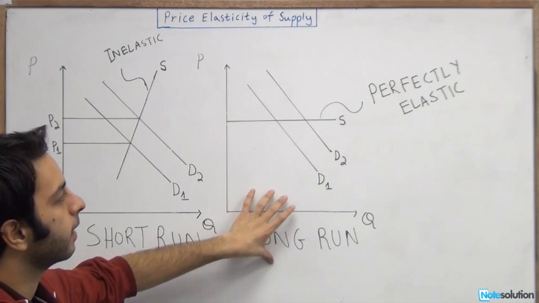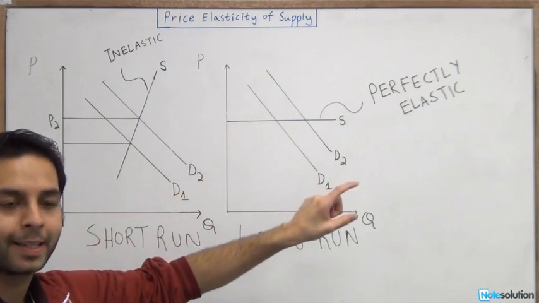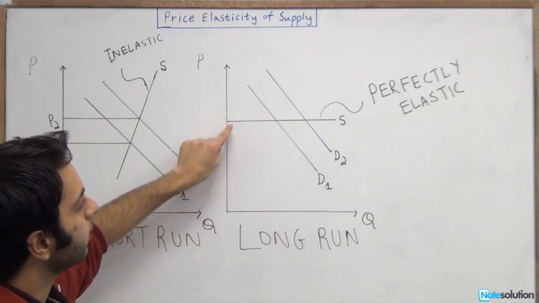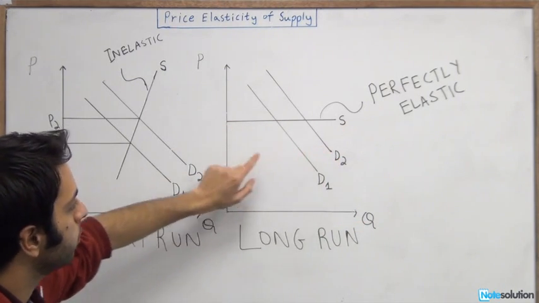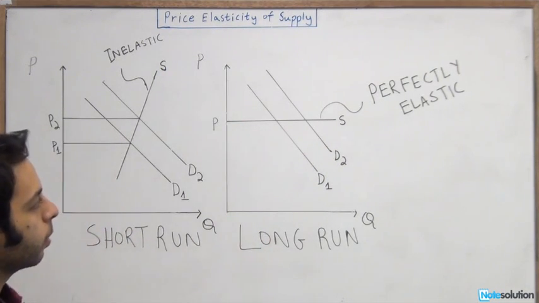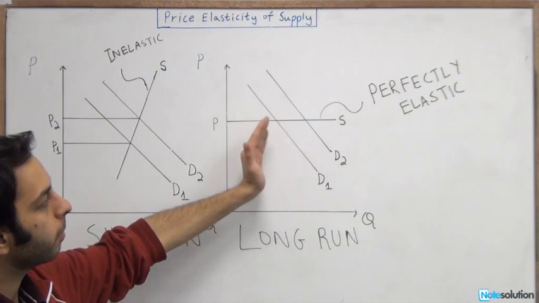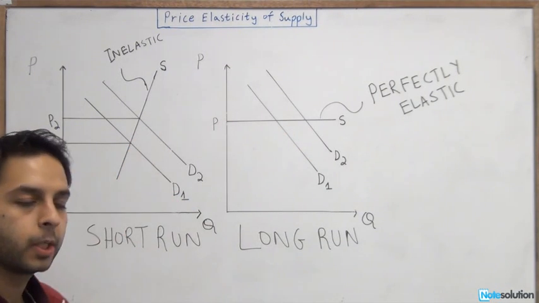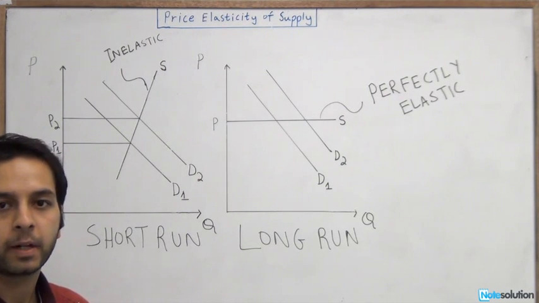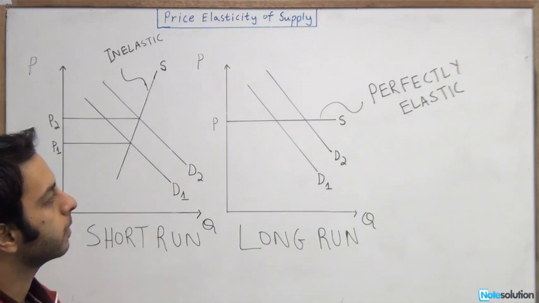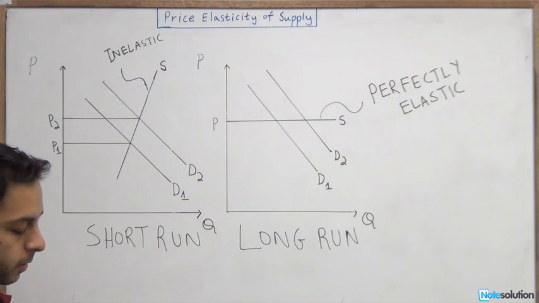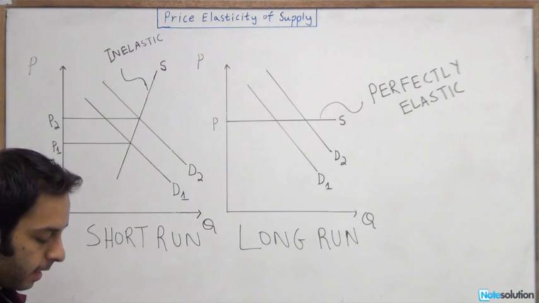If they're saying that the supply in the long run is perfectly elastic, that means it's perfectly responsive to changes in price, or it's absolutely flat, which means at this price you're going to supply all the quantity to the market, but at any other price you won't supply anything. And that's why it's called perfectly responsive to changes in price, and it's absolutely flat.